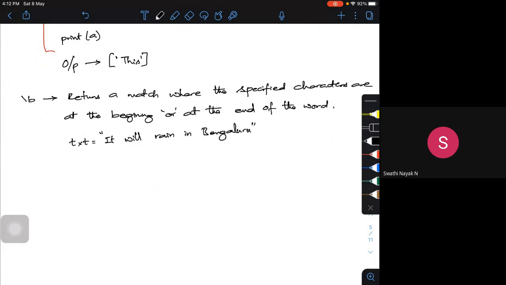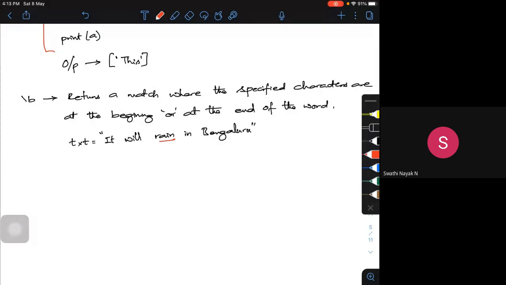So here I'm searching for AIN. I'm not searching for RA. If I were searching for RAN, I would have used slash A. Here I'm searching for AIN. Now if I try to run this, to check if AIN is present at the beginning of this word, I'm searching for AIN, so it's at the end of the word.